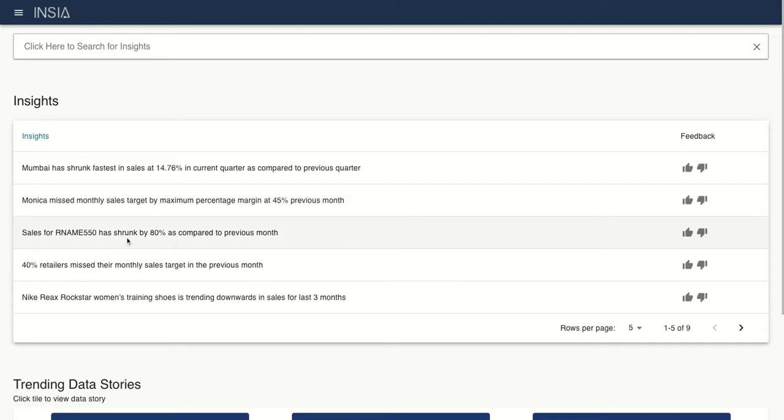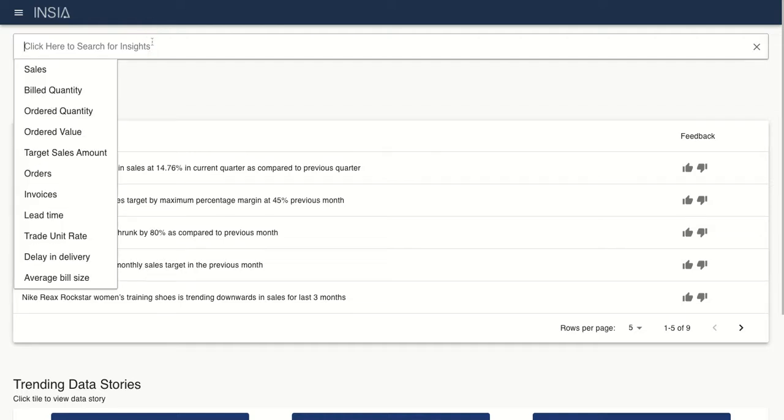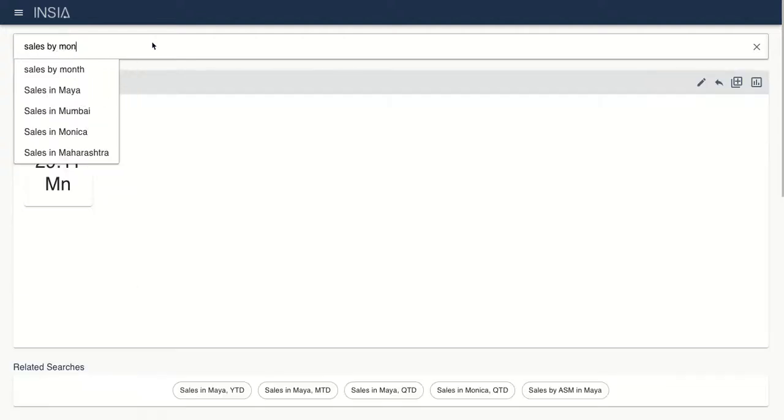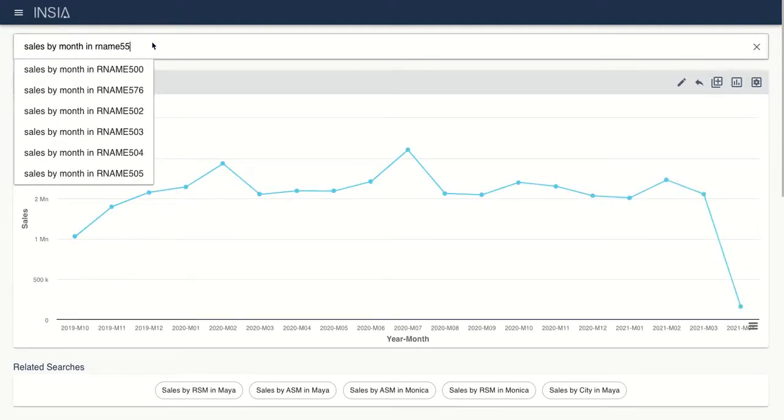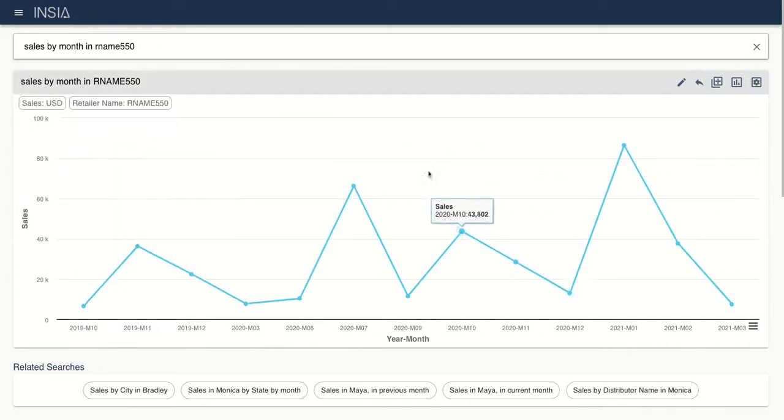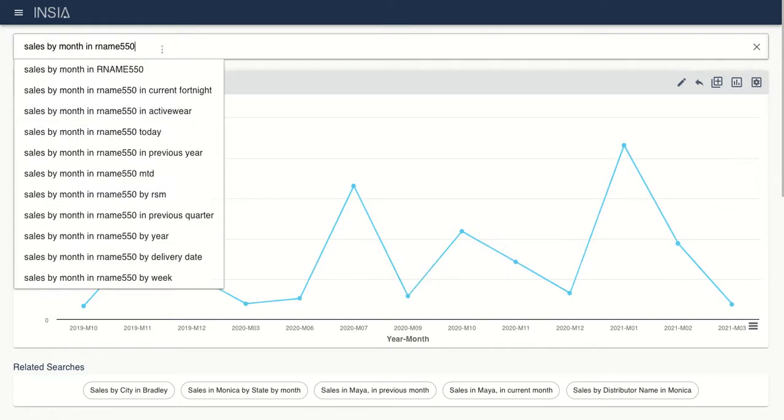Here we see that for retailer name 550, the sales has reduced by 80% as compared to the previous month. We want to find out whether there is a trend to it or this is an aberration. We do sales by month for retailer name 550. We see that the sales has been fluctuating for this particular retailer, but in the last 2-3 months, it has been on a downward trend. We want to know which particular SKU is causing this.